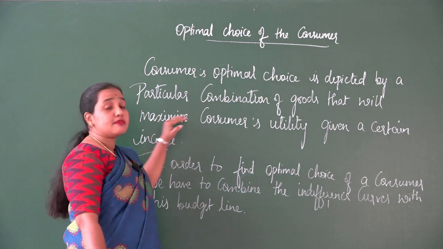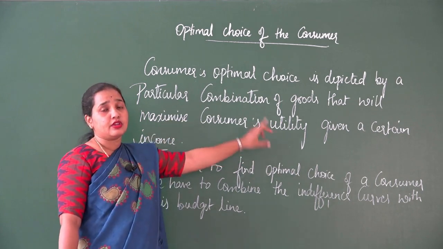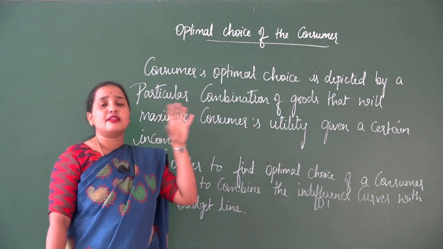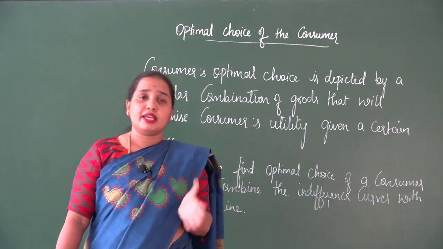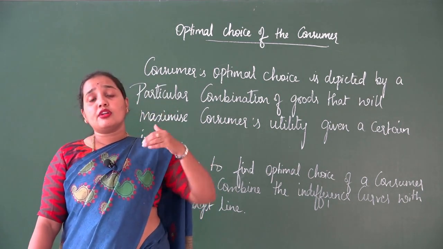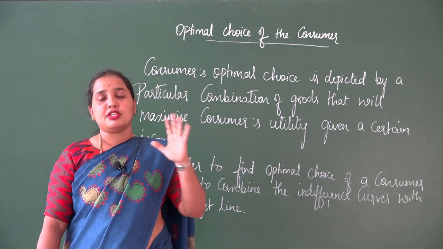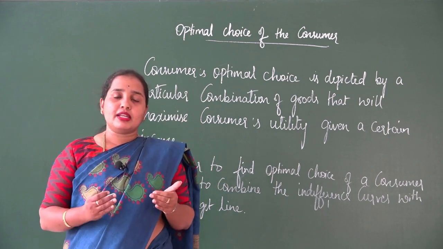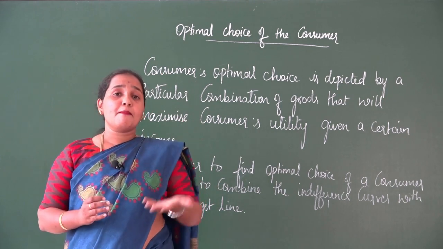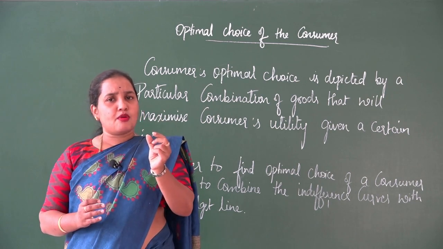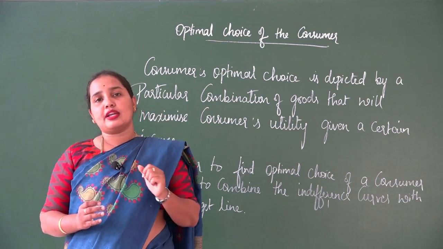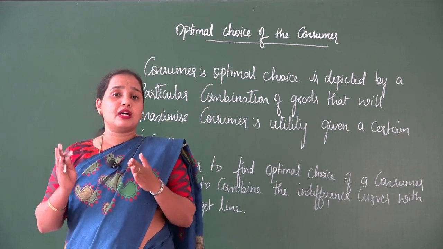On the one hand, he should get the maximum satisfaction, and he cannot make a budget beyond his income. Within the available income in his pocket he needs to purchase, and that particular combination itself is called the consumer's optimal choice.